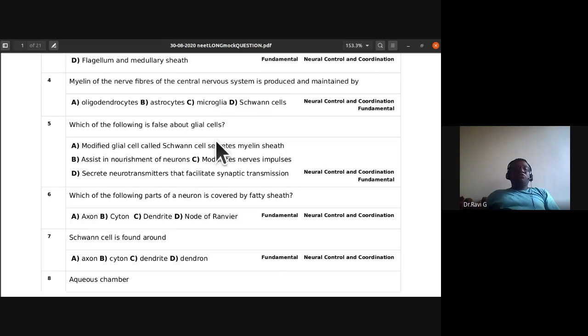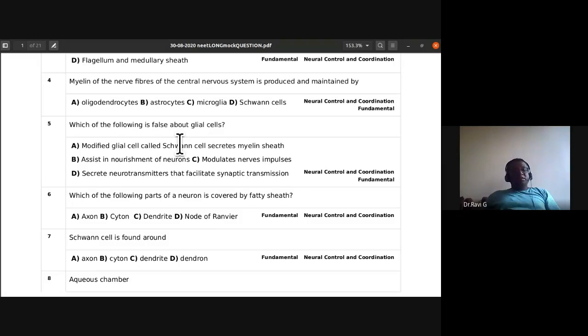Which of the following is false about glial cells? Modified glial cells called Schwann cells secrete myelin sheath, assist in nourishment of neurons, modulate nerve impulses, secrete neurotransmitters that facilitate synaptic transmission. So three statements are correct. One statement is wrong. So which one of them is the false part of it?